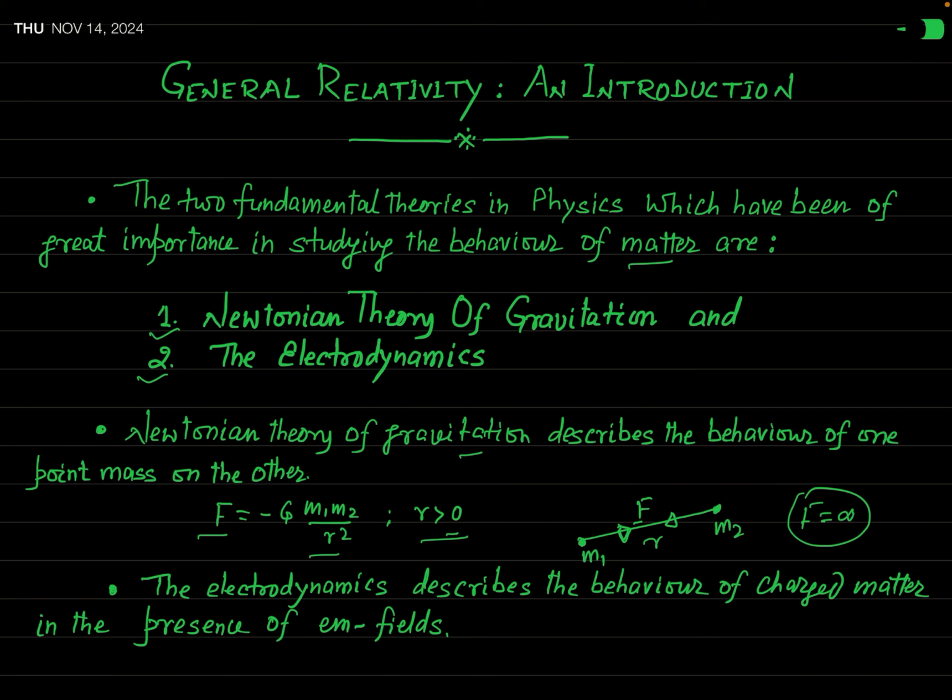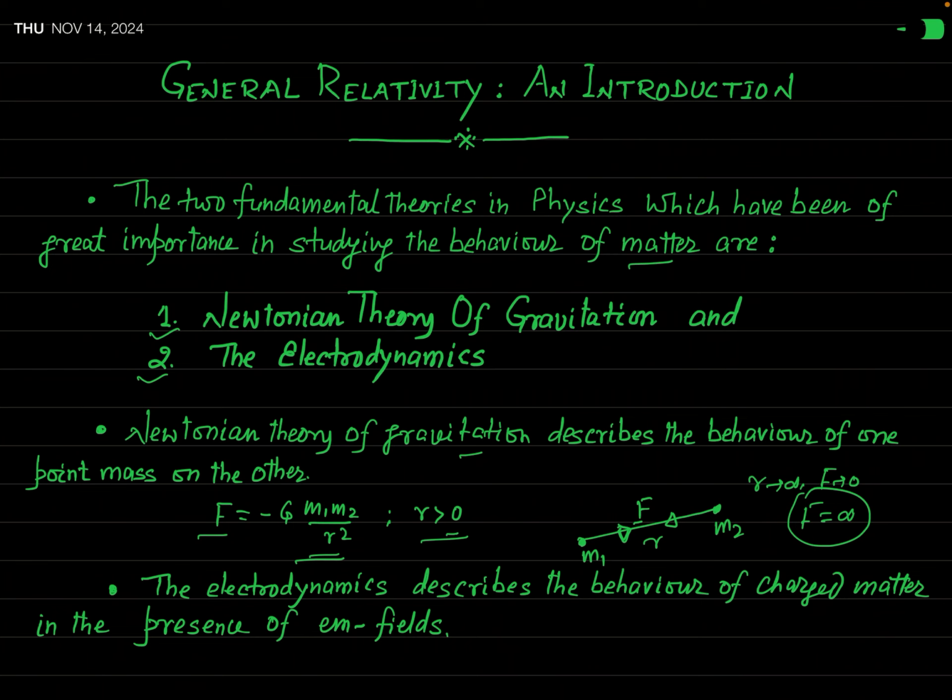So in the statement of Newton's law of gravitation, it is said that two point masses are separated by a finite distance, and also when r tends to infinity, then F tends to 0. So the distance between two masses should not be 0, and it should not be infinite, because when the separation is infinite, this force will not be experienced, and when the separation is 0, this law is unable to find the force.